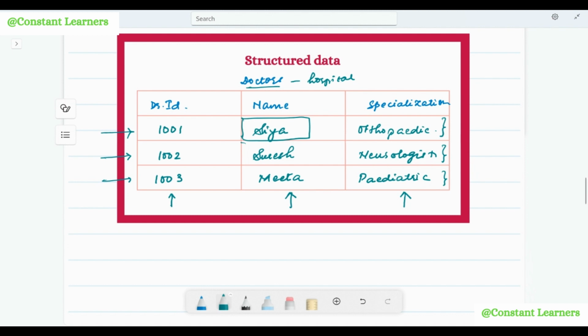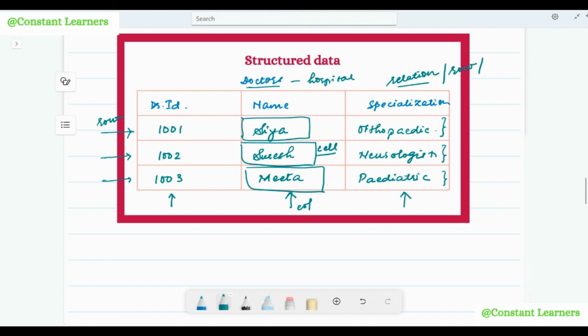Now, this single box here is known as a cell. This is a column, this is a row, and this single box is the cell, and this entire table is the relation. So we have the relation, the row, the column, and the cell. These are the different parts of this entire table. Every cell, every column, and every row is related to one another.